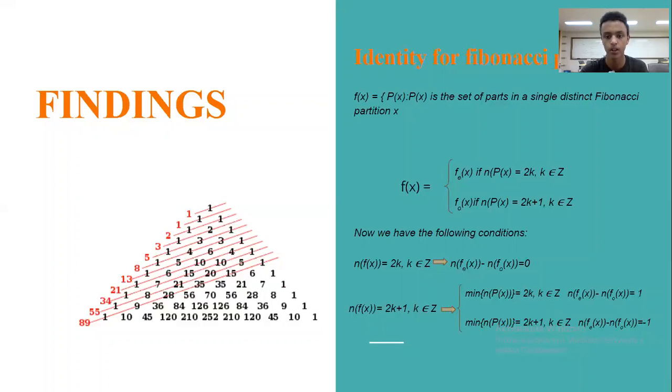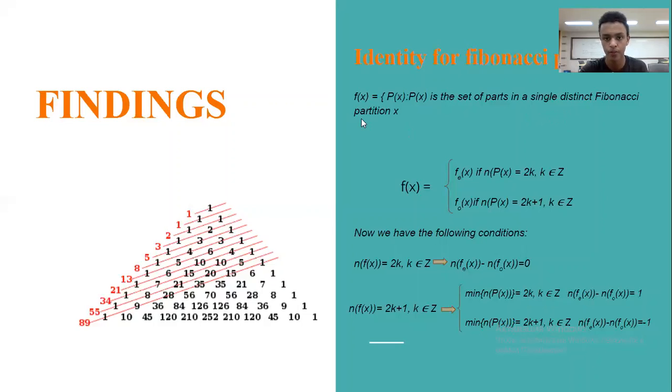To explain this, we started by setting many variables and functions to explain it in as simplified a way as possible. The next thing we did was pick one of those cases and make a bijection proof for it. First, we started by setting a function which takes a number as its domain, but the range of the function is a list. So f of x is a list which consists of smaller sets, which are lists.